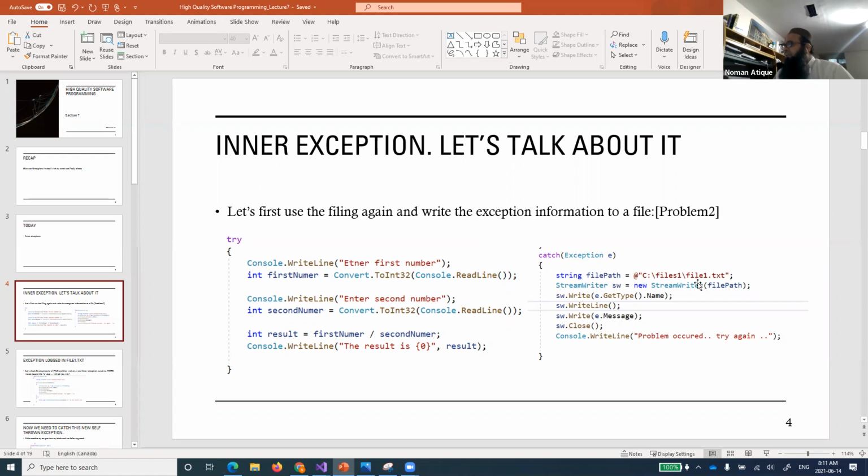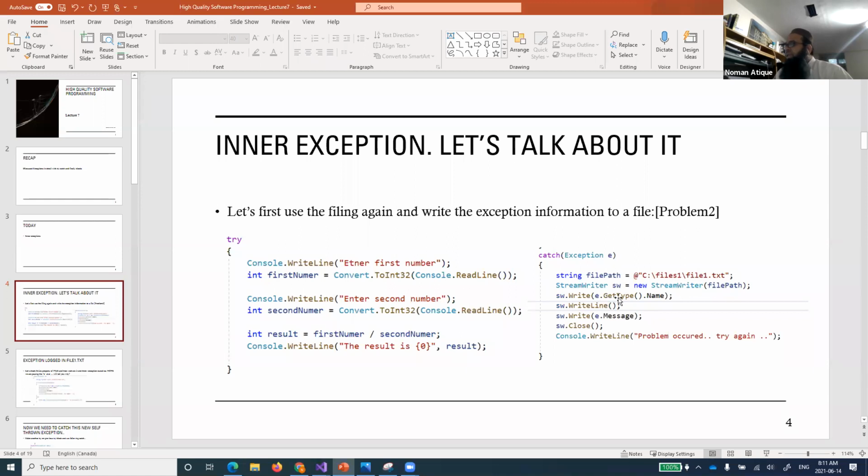defining a file path. We defined a file path by using this verbatim literal, right? And then we defined a stream writer. You remember we talked about stream reader in our last week. So then we talked about stream writer. So we want to open a file to write something into it, right? And then this is the stream writer object. We'll use the Write and WriteLine methods to write on that.